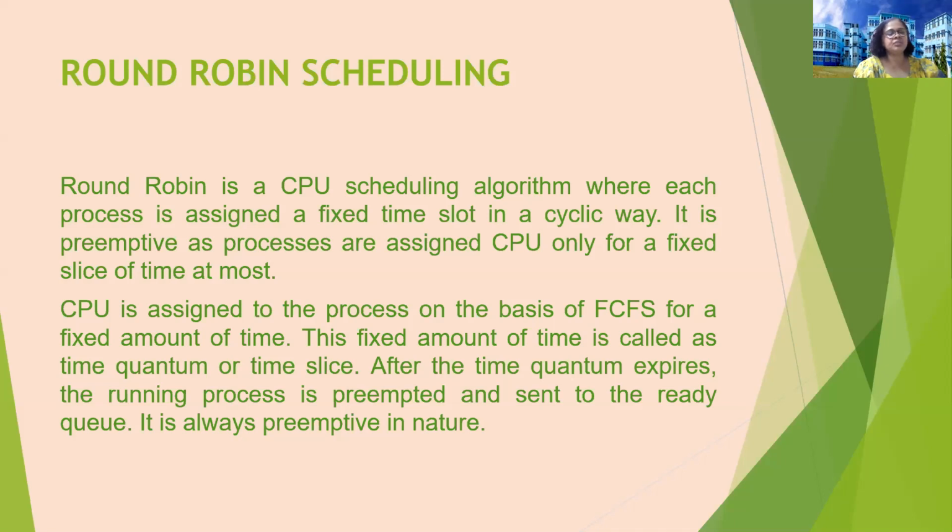CPU is assigned to the process on the basis of FCFS for a fixed amount of time. First of all, FCFS scheduling is considered because the processes are allocated CPU time in the order in which they come, but only for a fixed time slot.